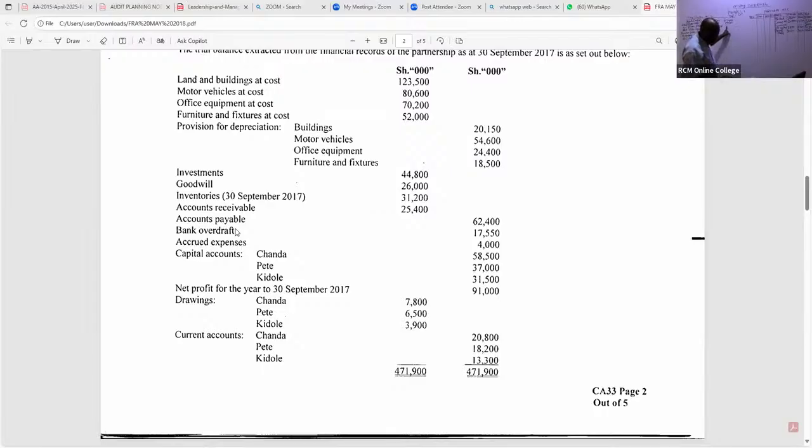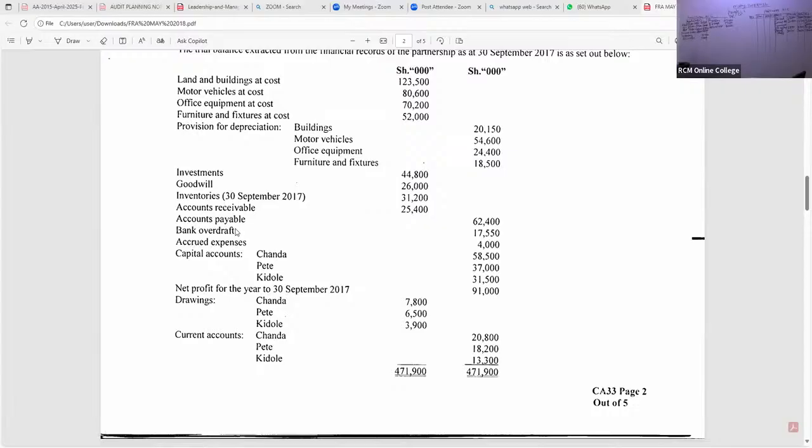We have accrued expenses of how much? I wish I had a physical paper to underline. Is there somebody with 4,000, right? Accrued expenses of 4,000. Thank you so much.